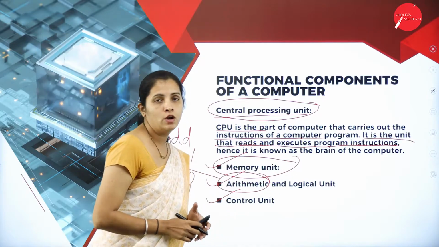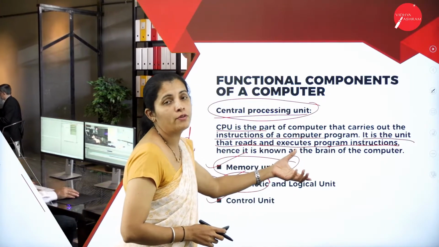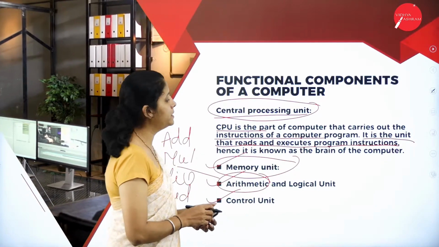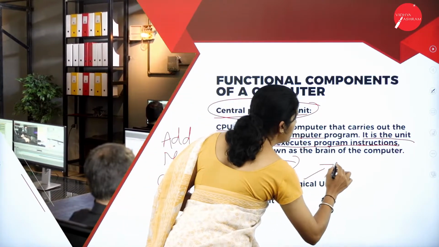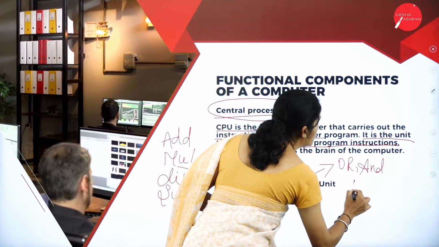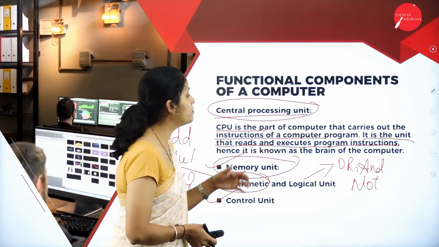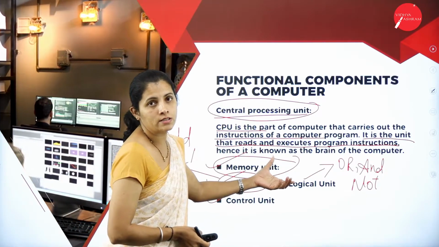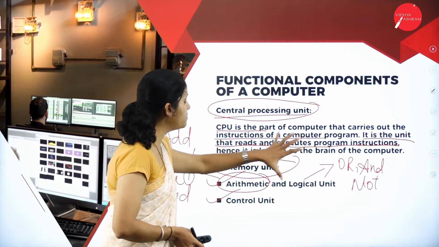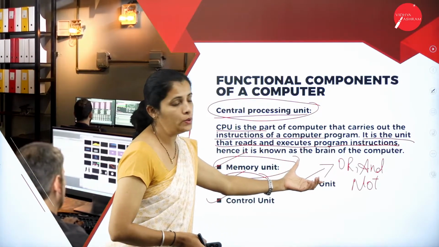Then I'm going to have the logic unit. When I say logic unit, it is responsible for performing relational as well as logic operations. That means it is responsible for performing OR, AND, and NOT operations, and at the same time it is also responsible for performing relational operations like greater than or equal to, or lesser than. So these are some of the operations carried out by the logic unit.